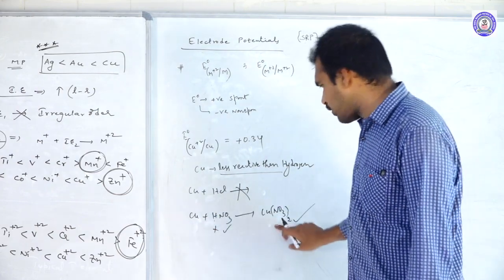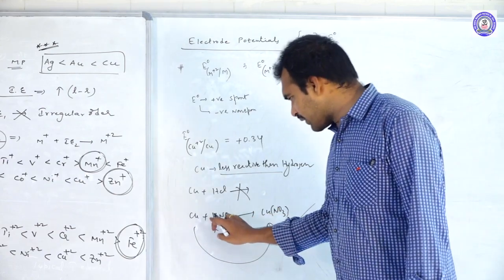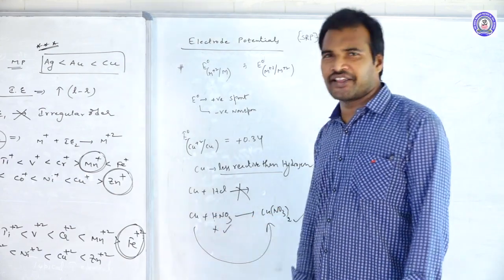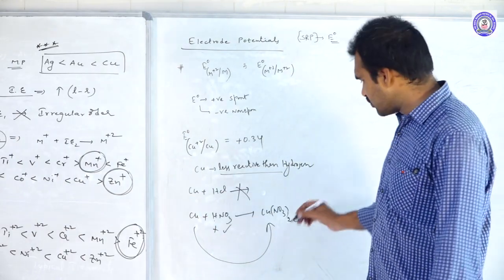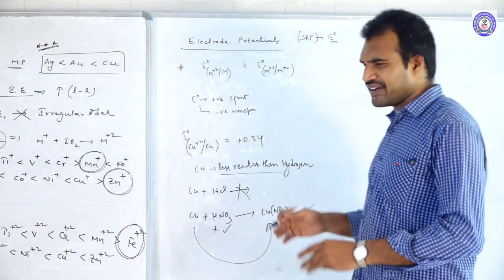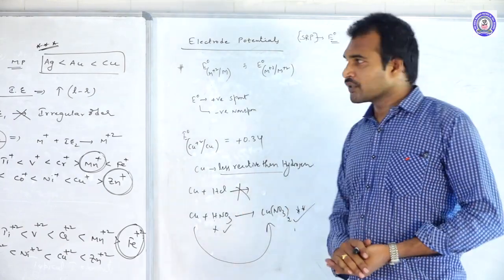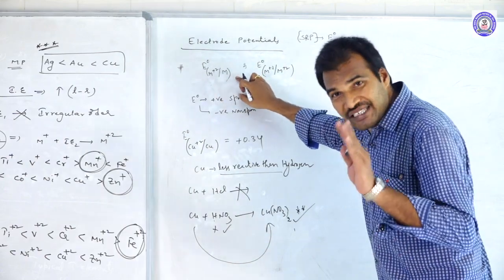Copper is undergoing oxidation, no doubt, but this oxidation is not by hydrogen. It is by the nitrate ion. The nitrate will go and oxidize the copper. So this is a very, very important reaction. They may ask an assertion-reasoning type question from this. This is about the E naught values of metal ions M plus 2 to M.